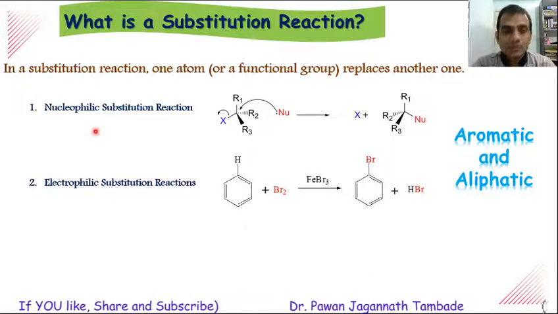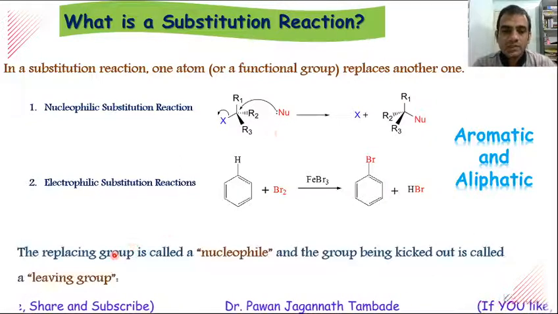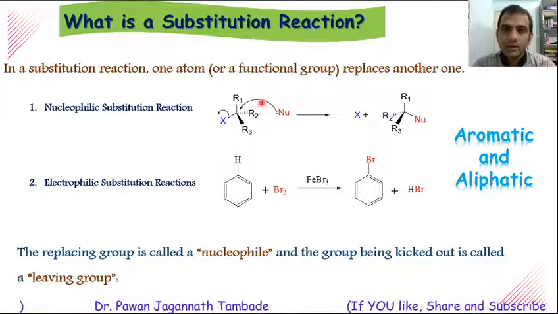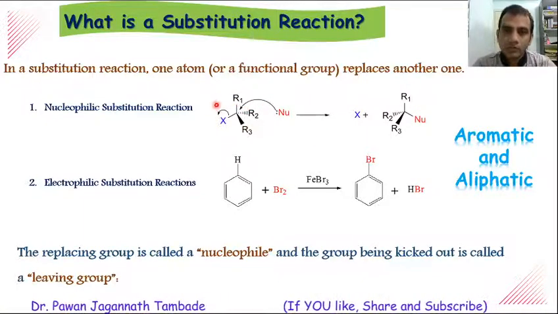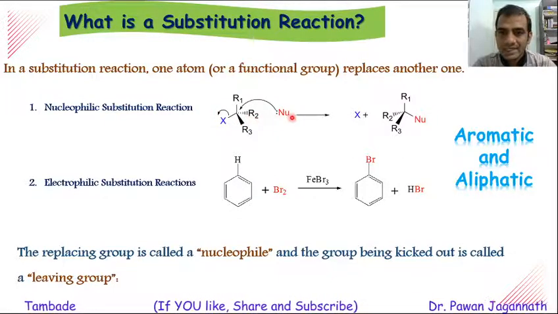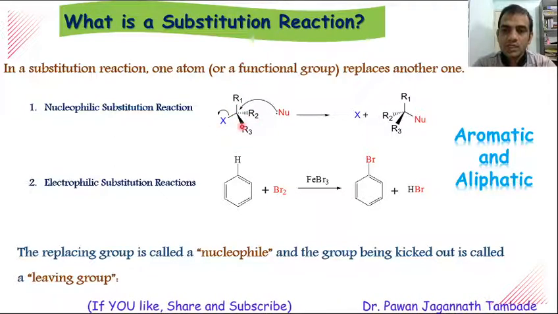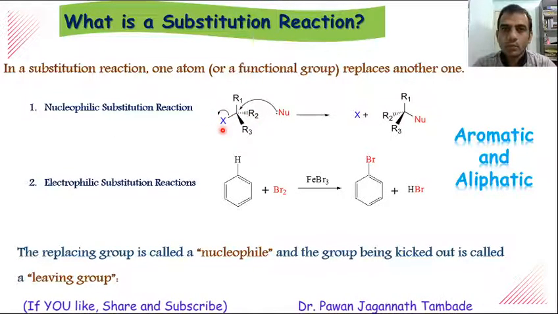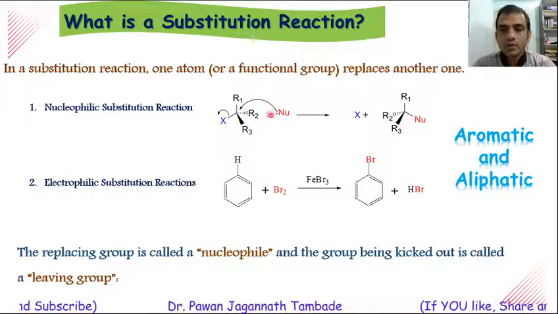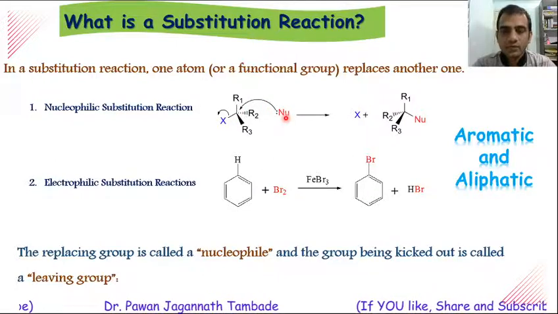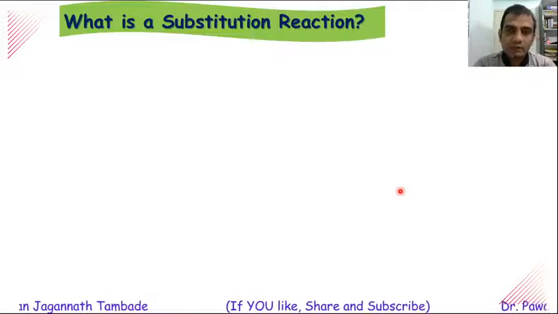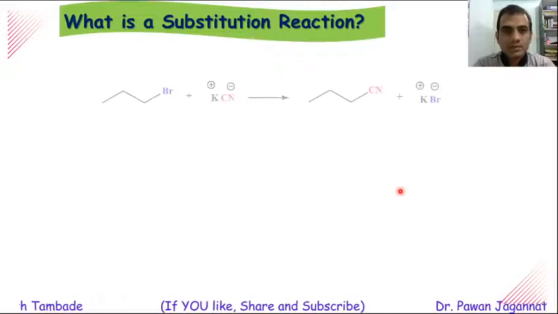So in case of this nucleophilic substitution reaction, the replacing group or atom is called the nucleophile, and the group or atom which is being kicked off during the course of reaction is called the leaving group. In this example, this X which is shown in blue color is called the leaving group, it is being kicked off during the course of reaction, and this Nu, which is shown in red color, is called the nucleophile. So we will see one example and then we will see some more examples.